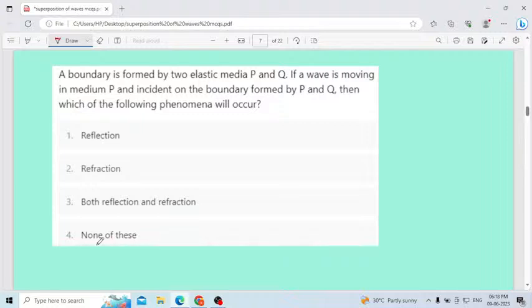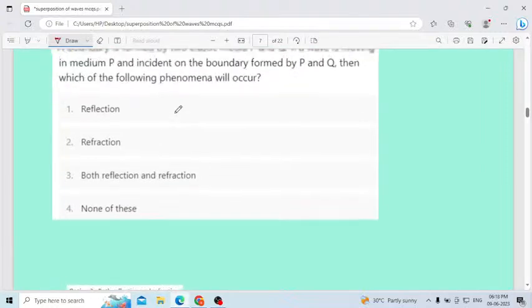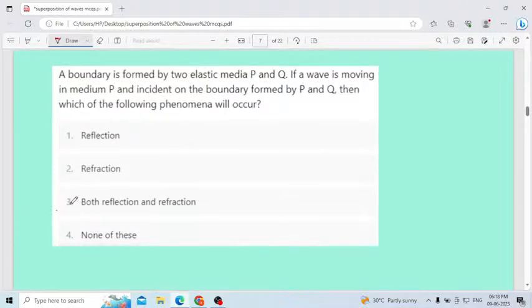Both reflection and refraction will occur. Even absorption of sound will happen, but here you don't have that option. When you are considering two media, normally reflection will happen, and refraction also.